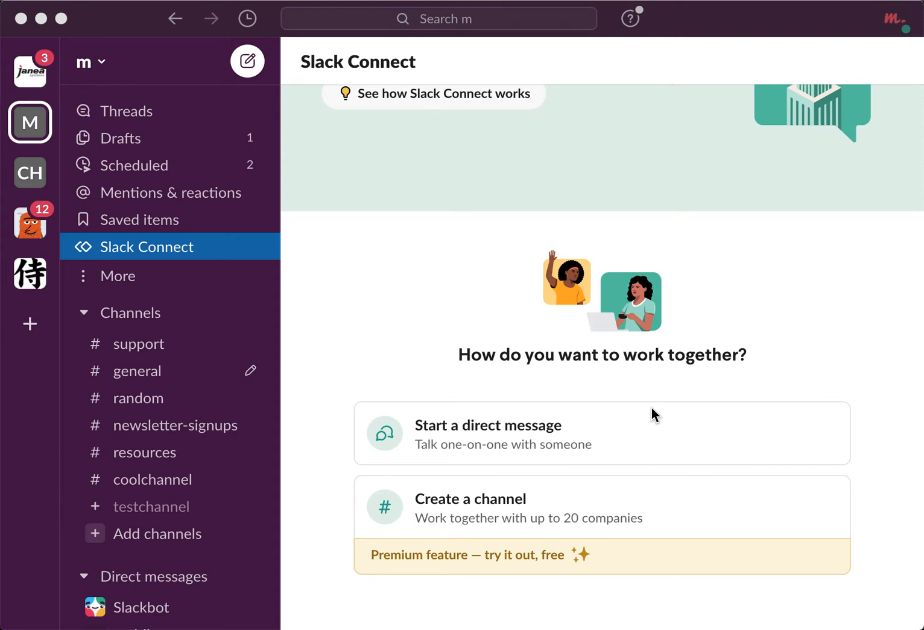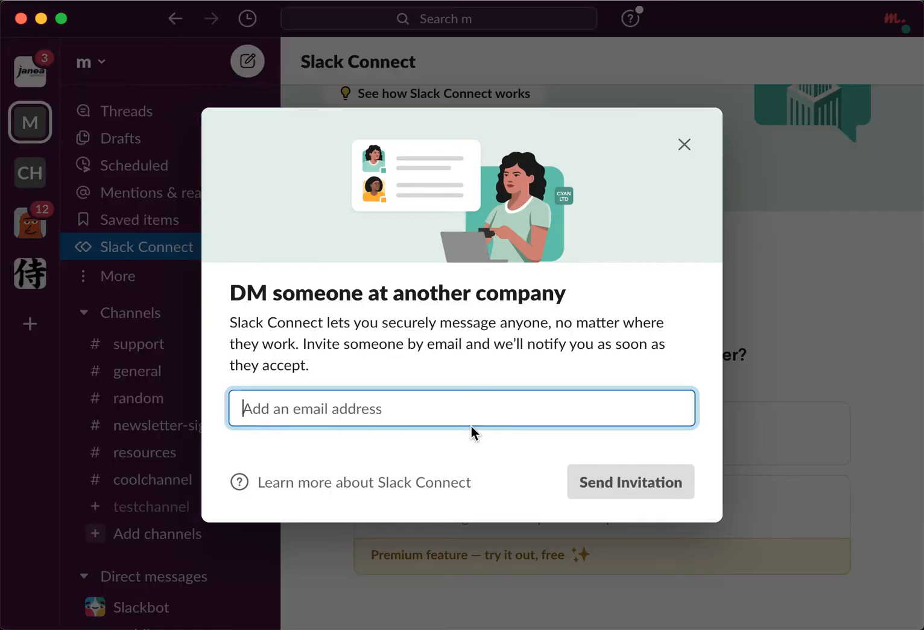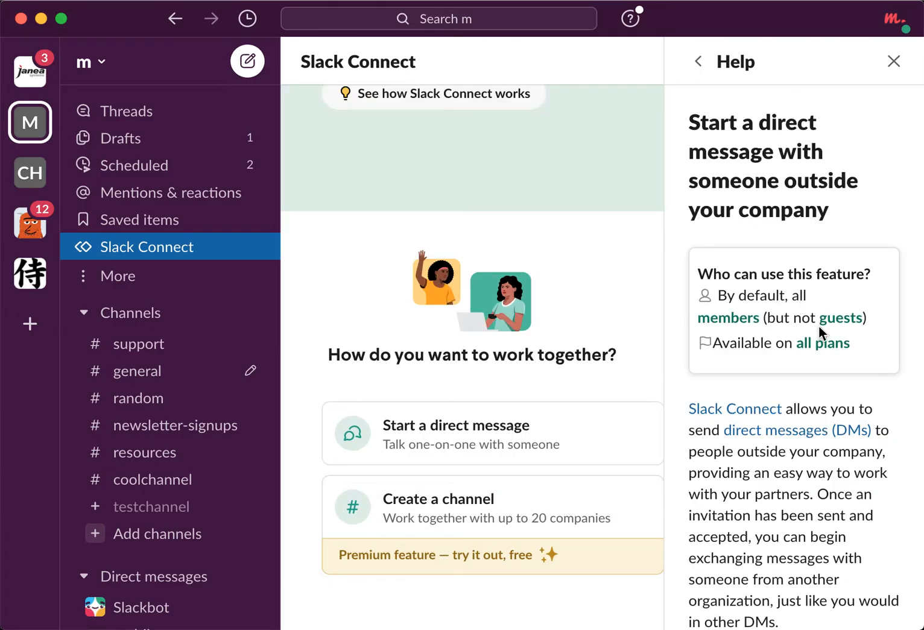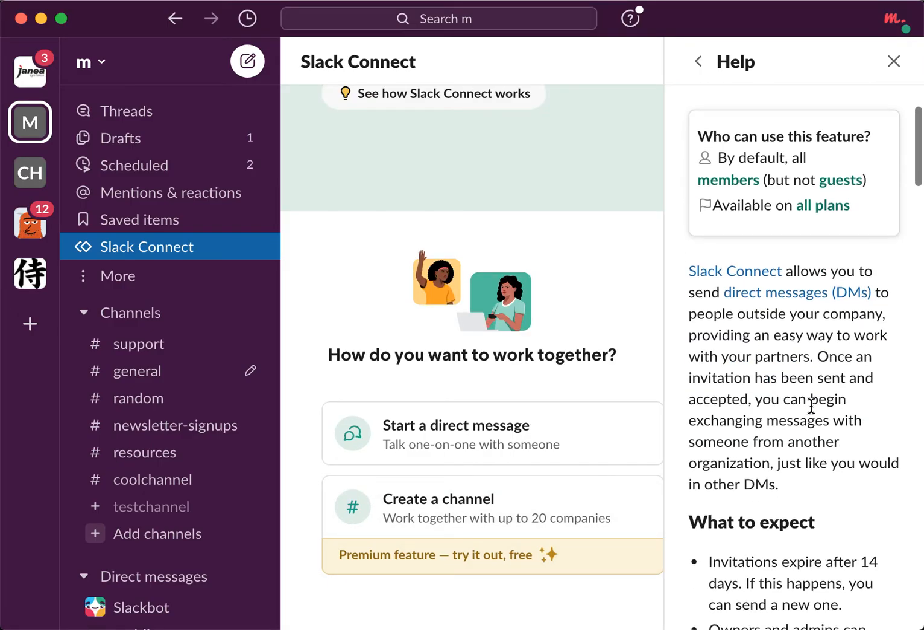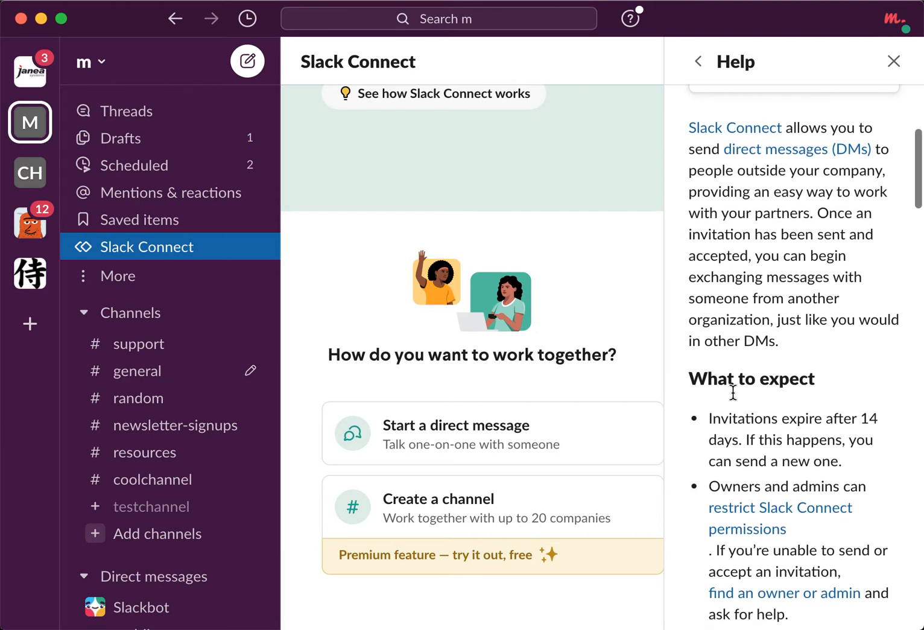So if you just want to start a direct message, it's available on all free plans. You don't need to pay for that feature. If you want to create a channel, then yeah, it's a paid feature. So for example, if I want to send a DM to someone at another company, I can just invite someone and then send the invitation. And there you have it. So everyone can use this feature. All members, but not guests, available on all plans, including free.